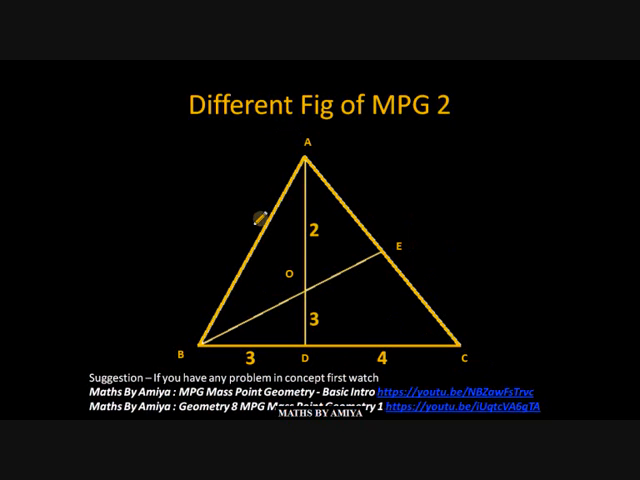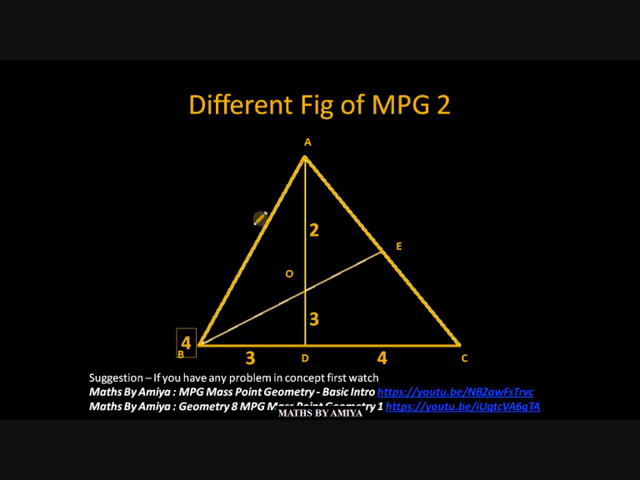Work on the second figure. ABC is a triangle, D is a point on BC, E is a point on AC. The intersection point of AD and BE is O. A line from C passing through O meets AB at F. Find the ratio of BF is to FA if we have AO upon OD is 2:3 and BD upon DC is 3:4. Again, assume we do not have line CF.